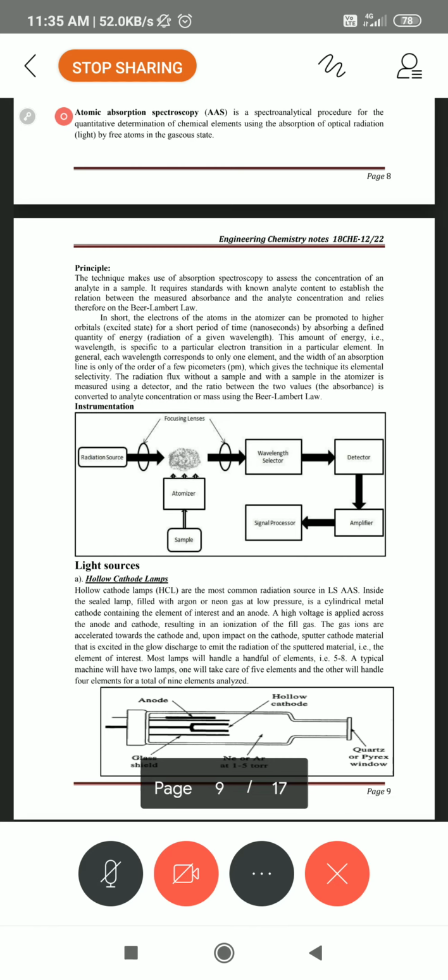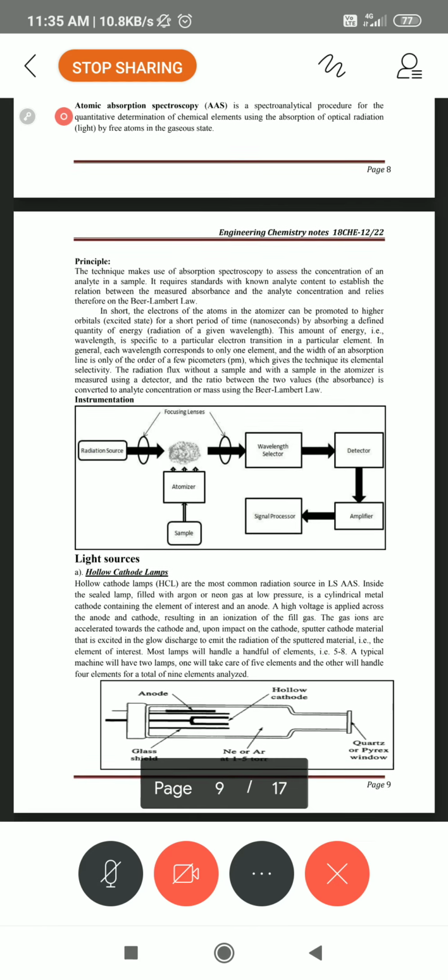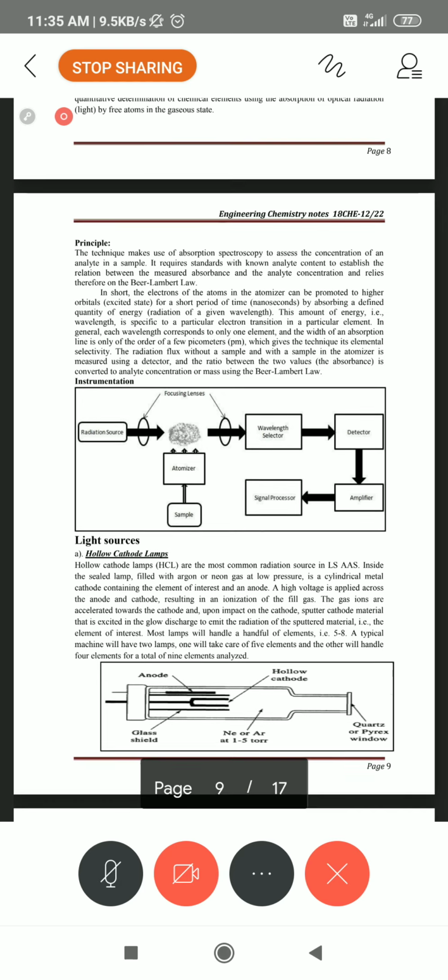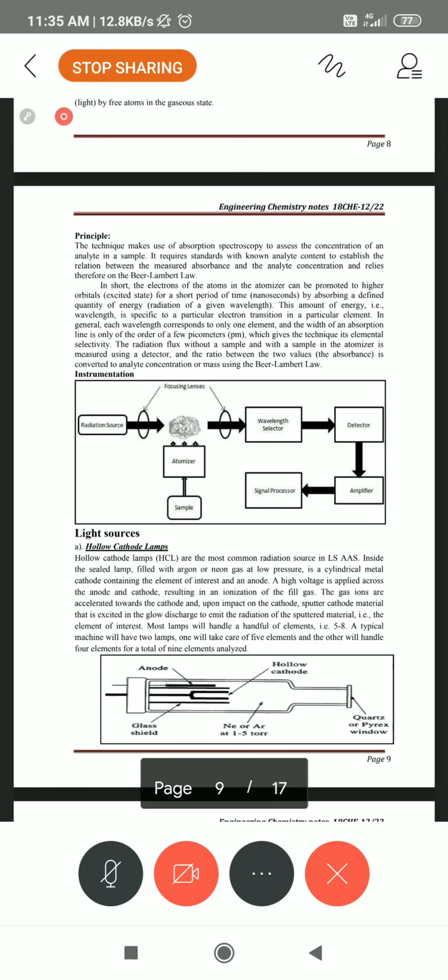So if the light source we are using is a hollow cathode tube, we take 100 ml of the water sample, or any solution, and immediately keep it under the aspirator tube. It sucks up that solution and sends it towards the atomizer, which we can also call the nebulizer. The nebulizer sucks it in and afterwards sends it to the atomizer, under the Bunsen burner flame, where four functions can take place.